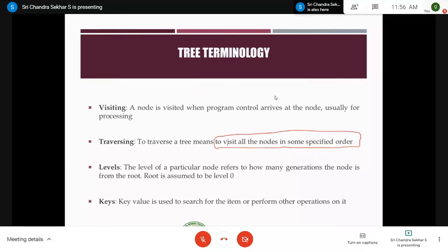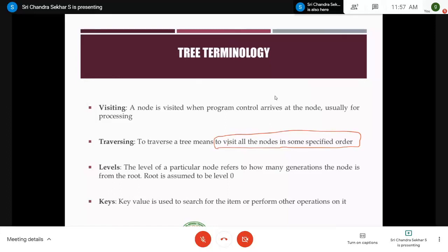So if anybody tells you to traverse a tree, then traversing means you have to visit all the nodes without skipping any node, in some specific order, right?